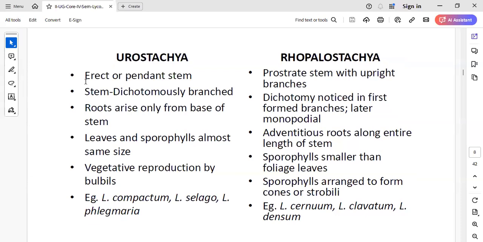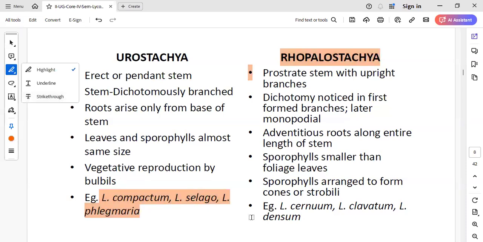So the species which come under this group of subgenera are Lycopodium compactum, Lycopodium selago, and Lycopodium phlegmaria. These are the species which come under the subgenus Eurostachya. You can take down these points also, ma'am. These are the three species. And here, Lycopodium cernuum, clavatum, and densum are the ones which come under Rhopalostachya.